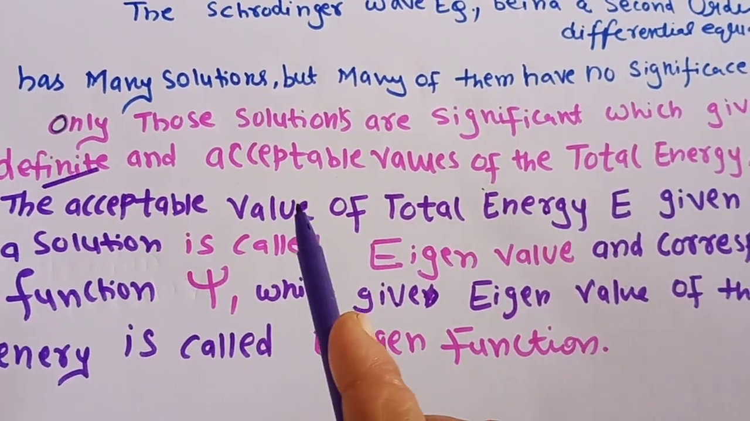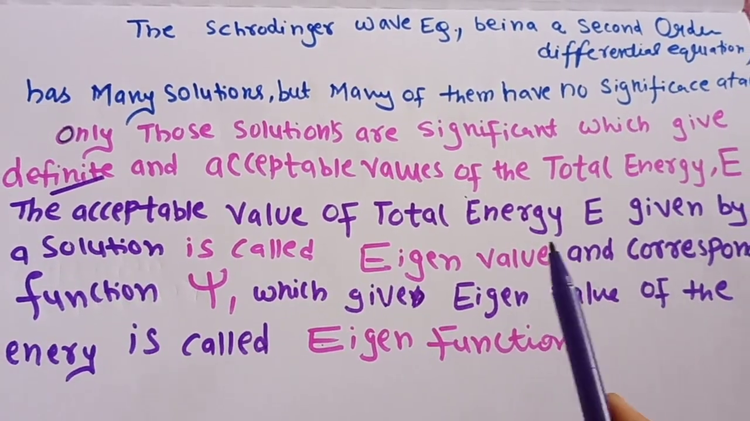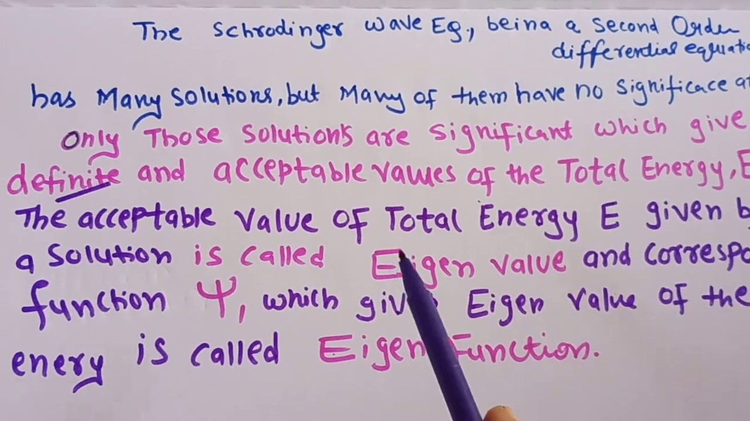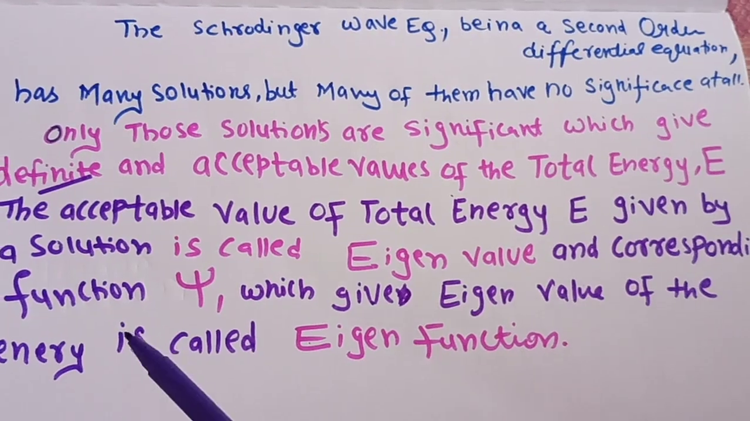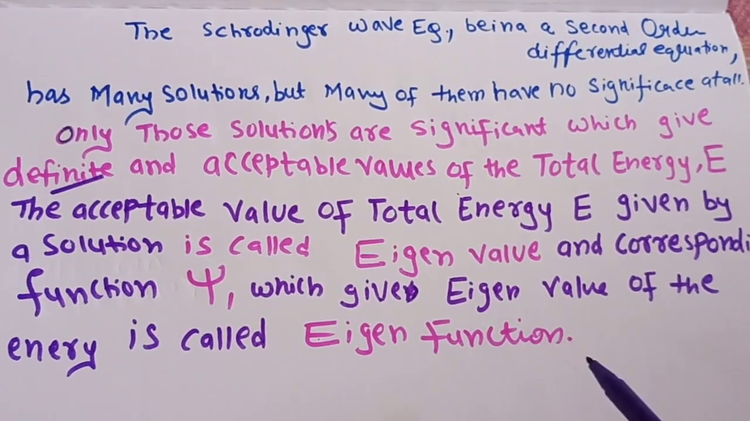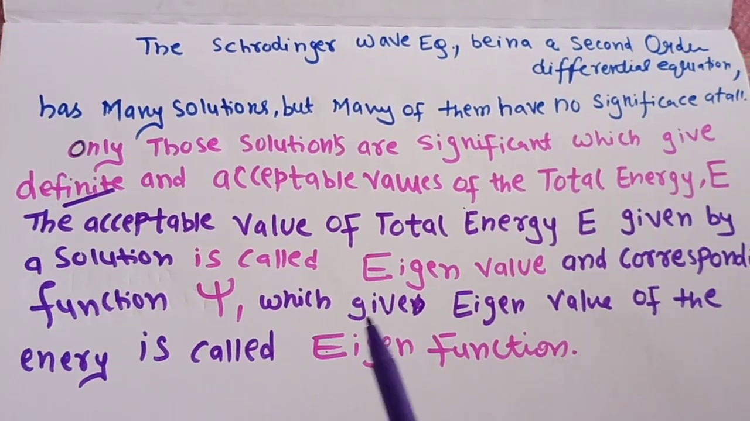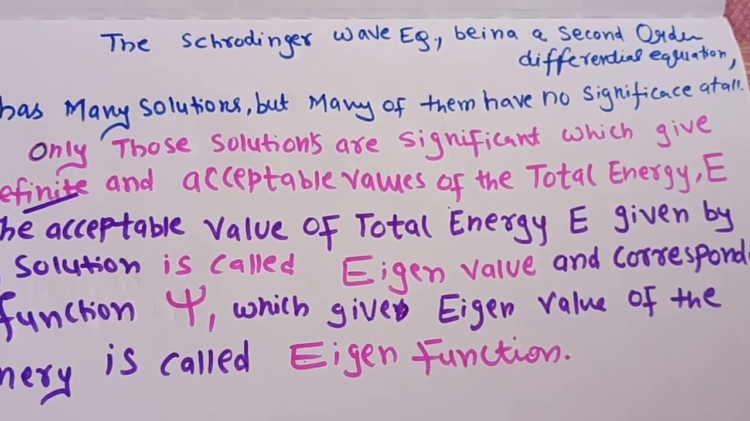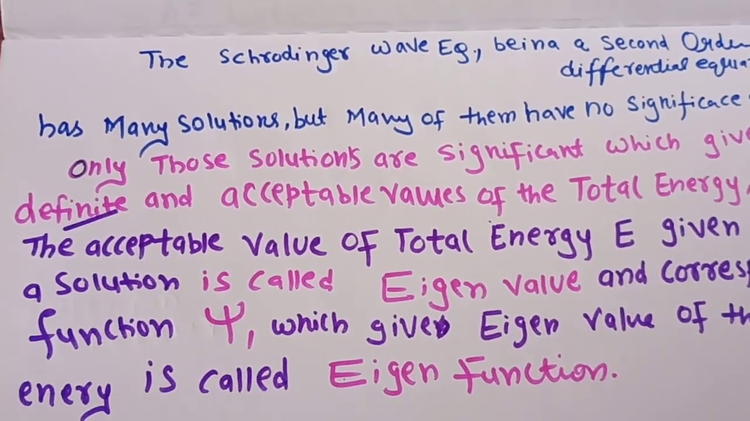The acceptable values of the total energy E given by a solution are called eigenvalues. By solving them, the definite values you get are what we call eigenvalues, and the corresponding function psi which gives the eigenvalue of the energy is called the eigenfunction. The wave function psi will be termed the eigenfunction. Students, I will explain eigenvalues and eigenfunctions in the next video. So this is all for the Schrodinger wave equation.